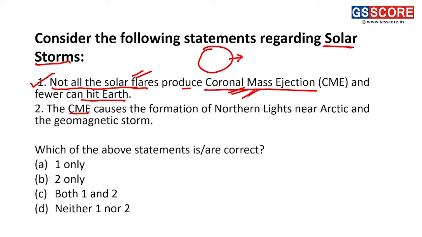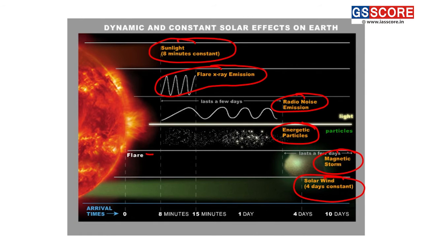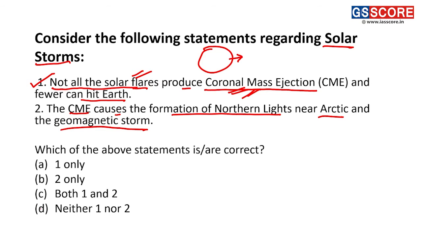Statement 2. The CME, or the coronal mass ejection, causes the formation of northern lights near the Arctic and the geomagnetic storm. So here we can see the formation of the magnetic storm is taking place, and when it collides with the geomagnet of earth or the magnetosphere of earth, it results in the formation of geomagnetic storm there.